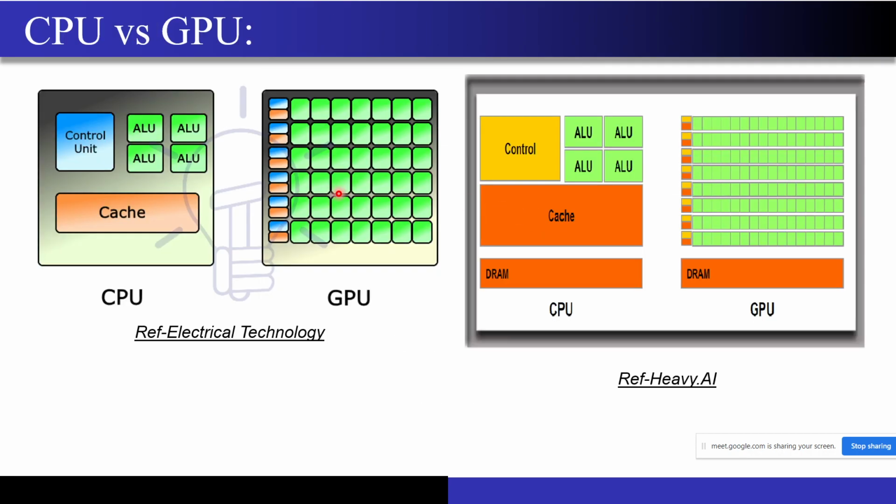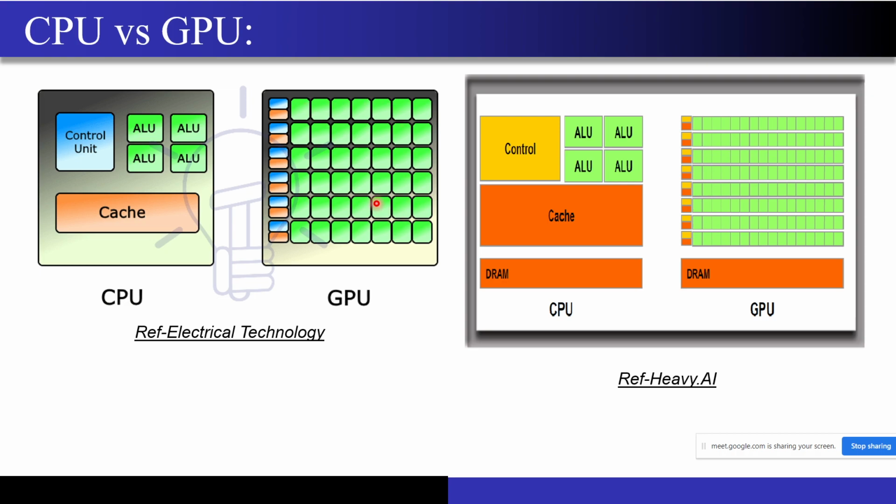So now this is just a representative diagram. This slide will tell you exactly what is the difference between CPU and GPU. The von Neumann architecture that I told you was just to understand what is present in this slide, right? So as I told you, there is a control unit, there is an arithmetic logic unit, and there is a separate memory, that is DRAM. This memory is outside of your proper CPU, right? Now if you look at the CPU, you have a small number of ALUs, and in the GPU you have so many ALUs present over there.